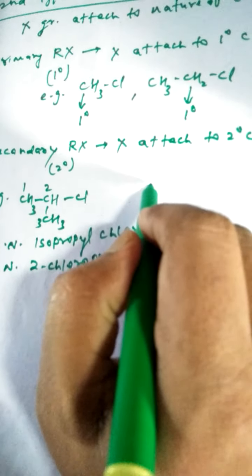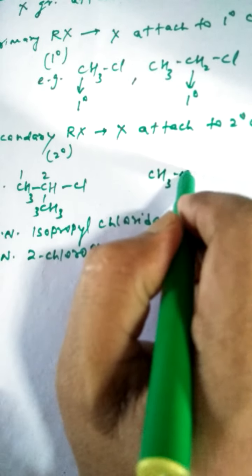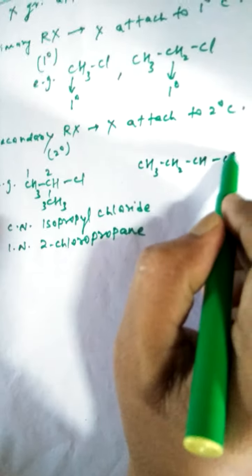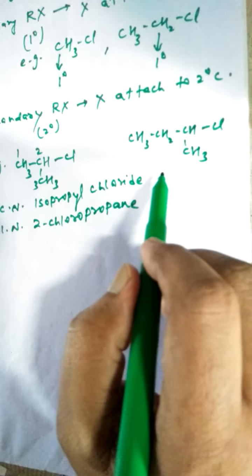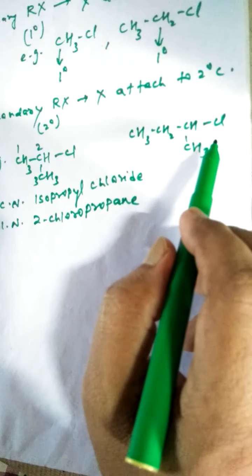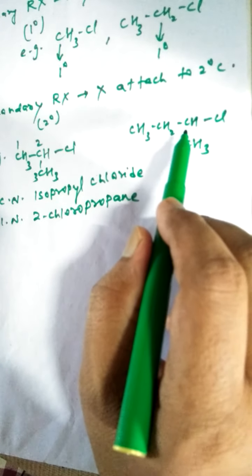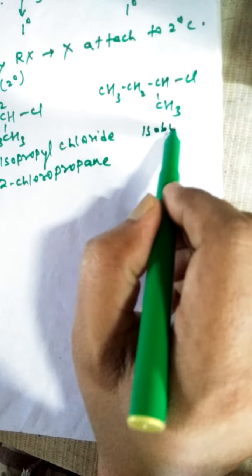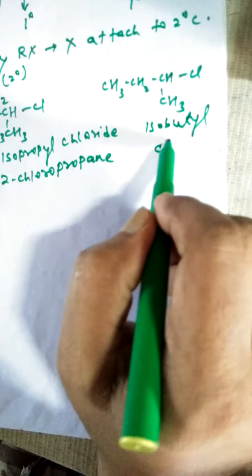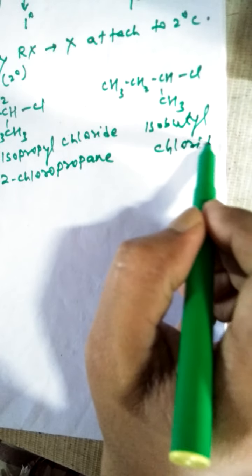Another example, CH3 CH2 CH3. This is the second example of secondary alkyl halide. This is isobutyl chloride. So its IUPAC name you can write accordingly.